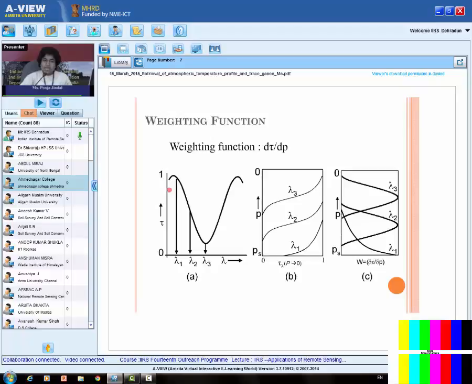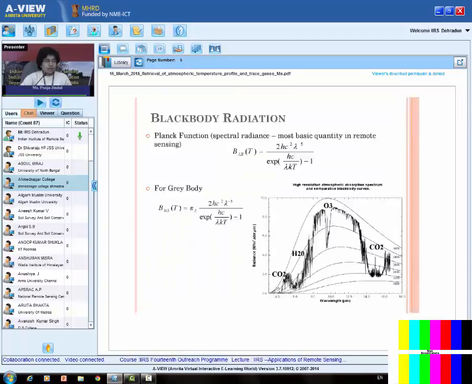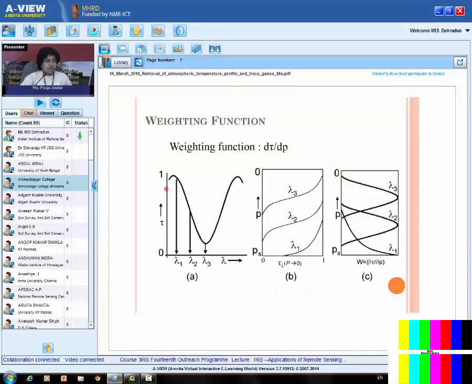Now to understand this, let's consider an absorption band, the absorption band of any gas. Like here we have shown some absorption bands. So these are the absorption bands. Suppose I consider any of these, say the ozone band. The ozone absorption band is at 9.6 micrometer. So I'll take one absorption band here. On the y-axis we have transmittance. On the x-axis we have lambda. So if I see this curve, for different lambdas I have different transmittances.